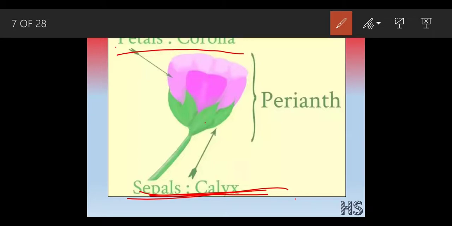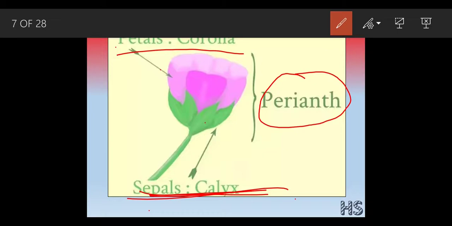These sepals and petals which are attached together, this condition is called the perianth condition. What do you mean by perianth? Perianth means in which the sepals and the petals are attached together. In some of the flowers, the sepals and petals are attached together. So that is why they are called the perianth.